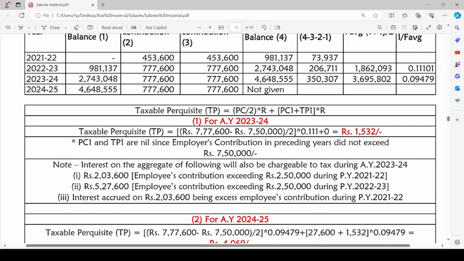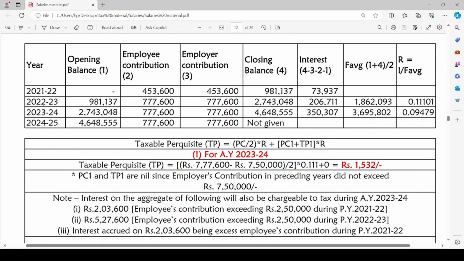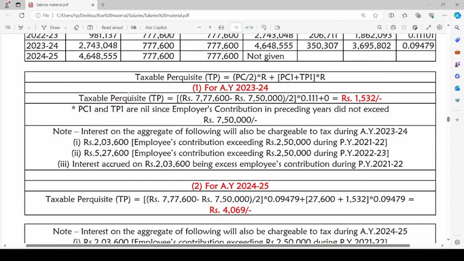We have calculated R for each year, for the year 2022-23 and the year 2023-24. For the assessment year 2023-24, the previous year will be 2022-23. What is the taxable perquisite from the annual accretion? Let us see. Here PC means the excess of the employer contribution which is exceeding rupees 7,50,000. So 7,77,600 is the employer contribution.